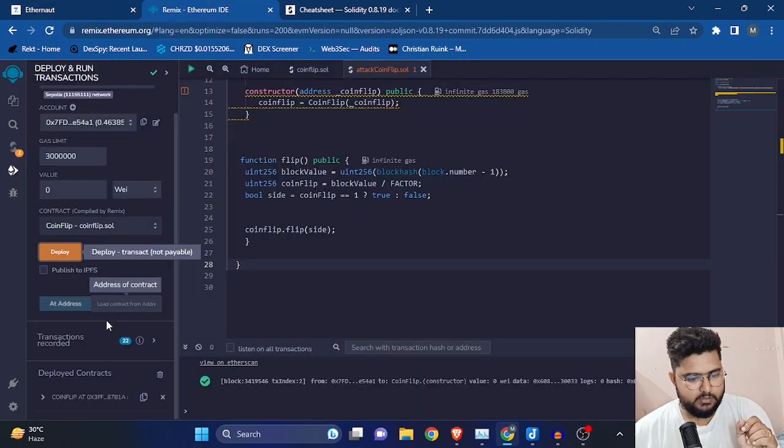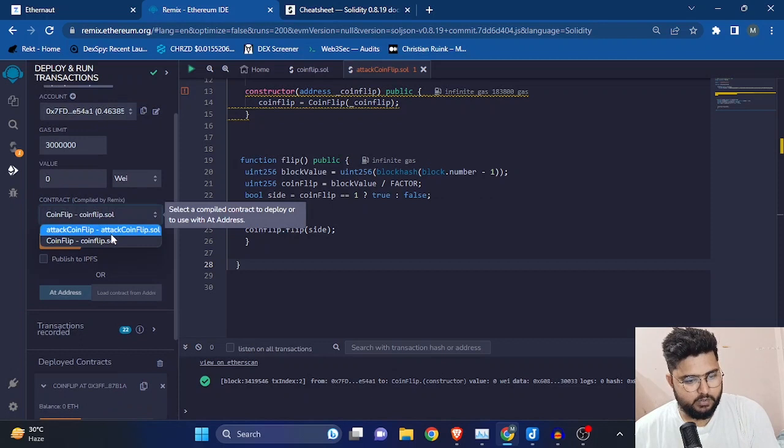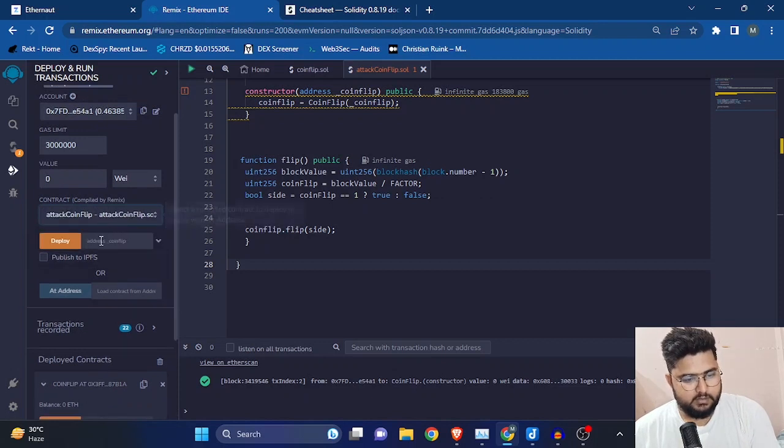And here we have coinflip.sol. Okay, this is deployed. And the second thing we'll be doing is just deploying this, but this is the constructor function.